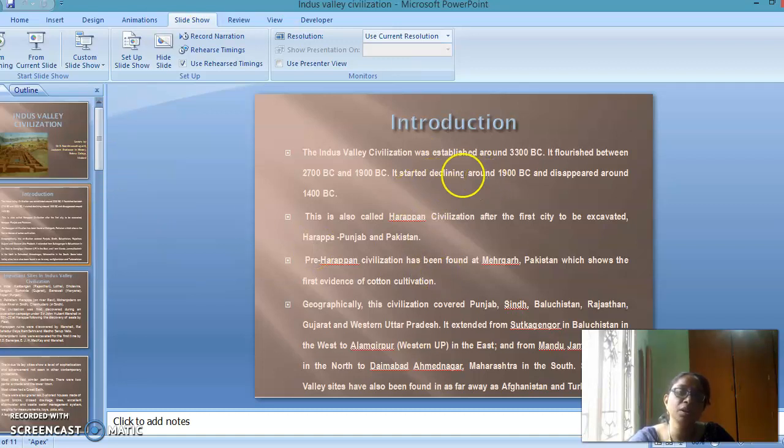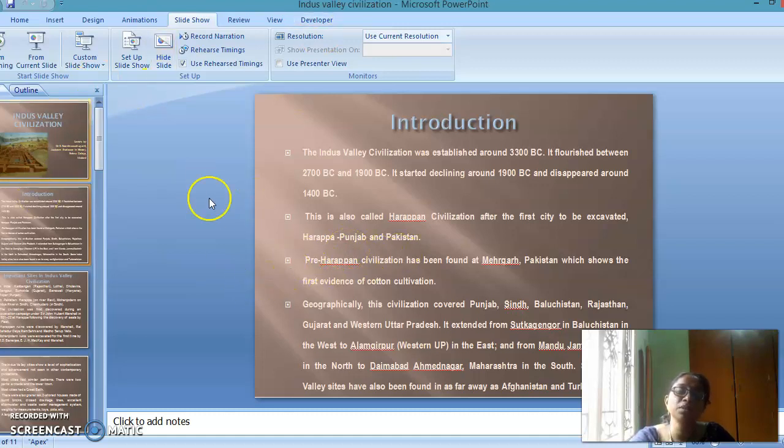So this was a period that was established, started declining in 1900 BC, and disappeared again in 1400 BC. This is also called the Harappan civilization. Harappa and Mohenjo-daro are the sites that were discovered along with the Indus Valley settlements. It is named after the first city to be excavated, Harappa, which is situated in present-day Punjab, Pakistan.